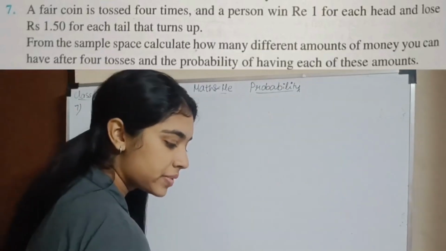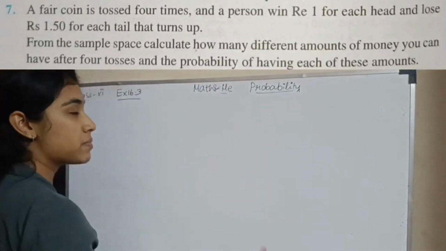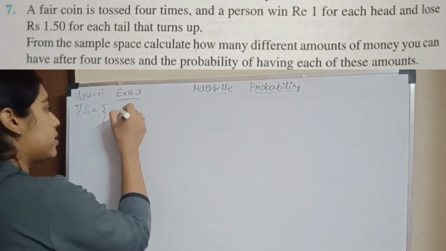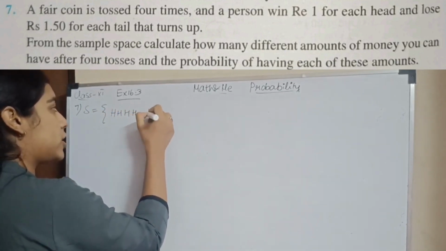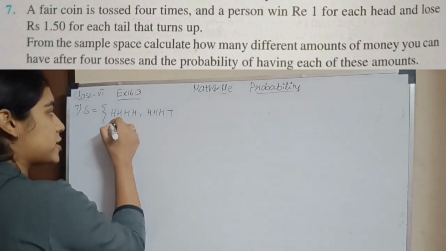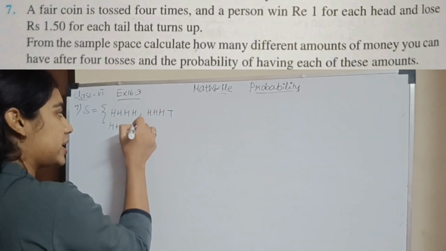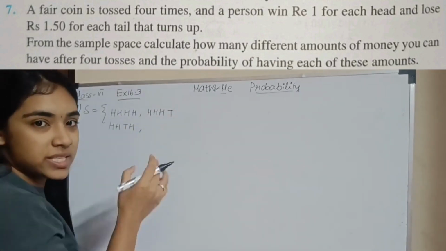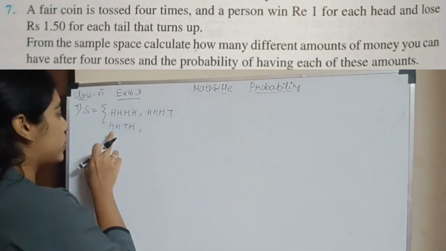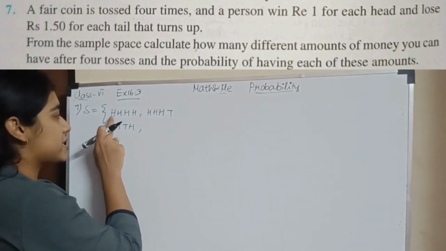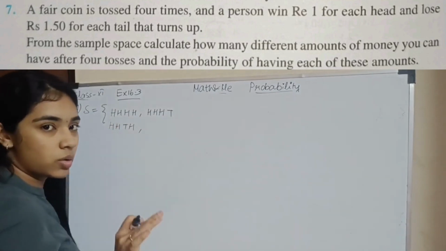Question number 7: a fair coin is tossed 4 times. So how will the sample space look? 4 times, so the first time you can get head head head head, and then you can get head head head tail. The ones place has changed. Now the tens place: h h t h. This is just an easy way of writing, okay, it has no special meaning. The ones place and tens place don't exist here. I only have first trial, second trial, third trial and fourth trial. First outcome, second outcome, third outcome, fourth outcome.